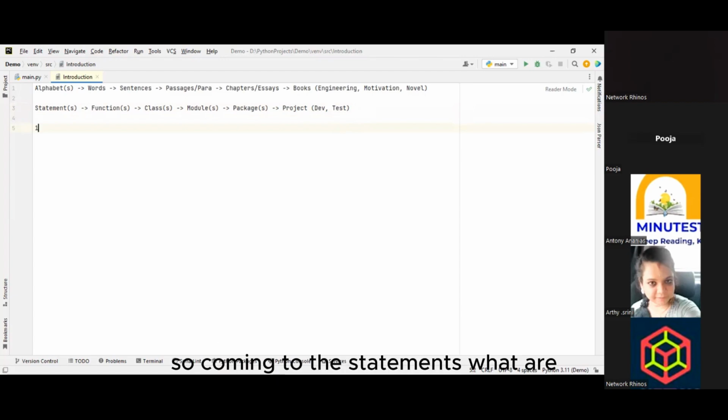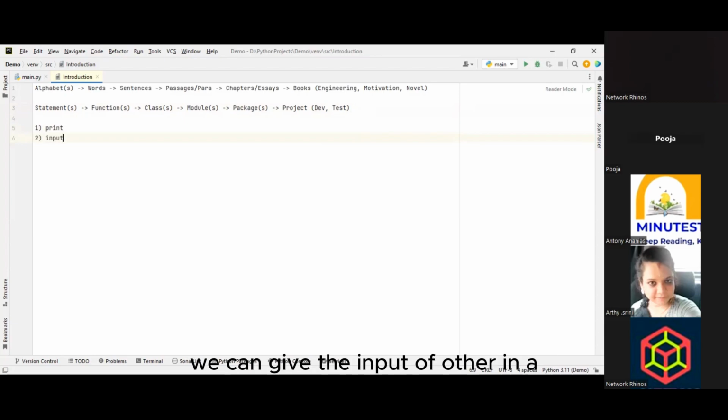So, coming to the statements, what are the different types of statements we are having? First one, we have to know about the print statement. What is the advantage of the print statement? Why do we have to use it? That is what we have to learn. Second one, input. We are having different types of input.